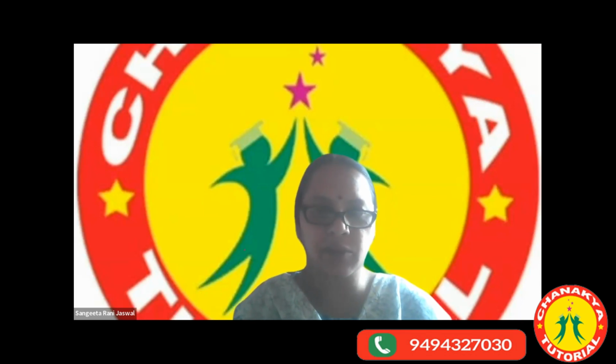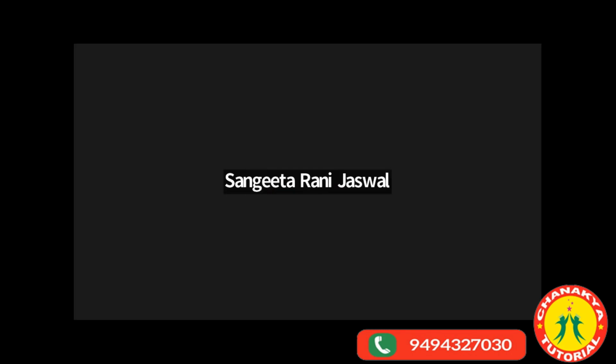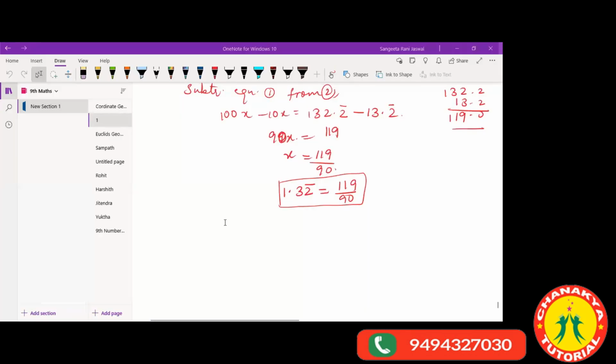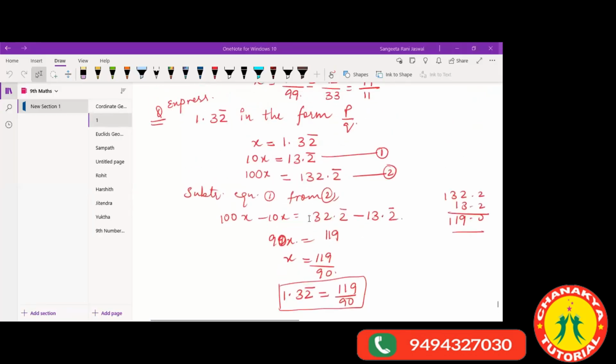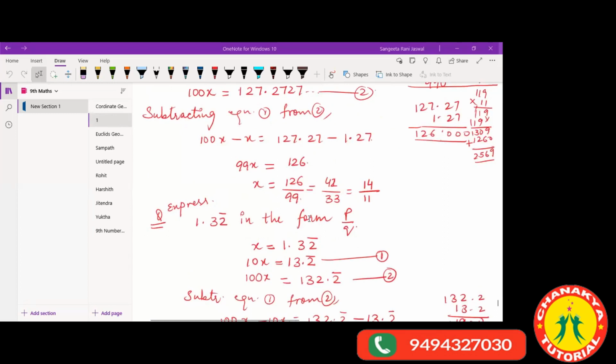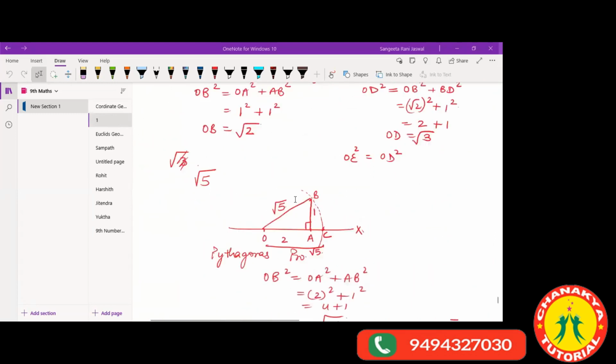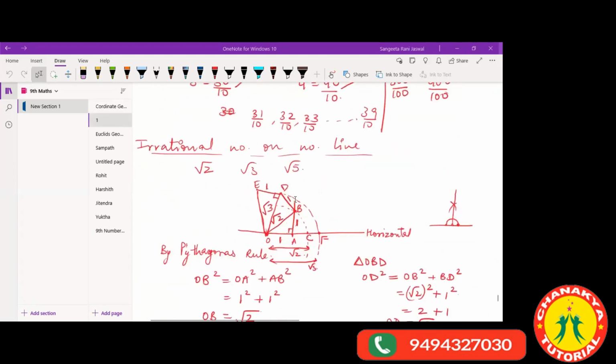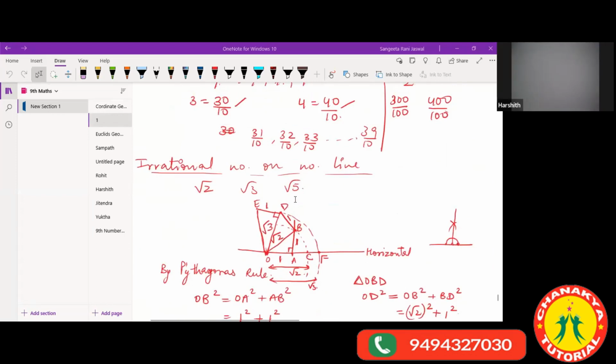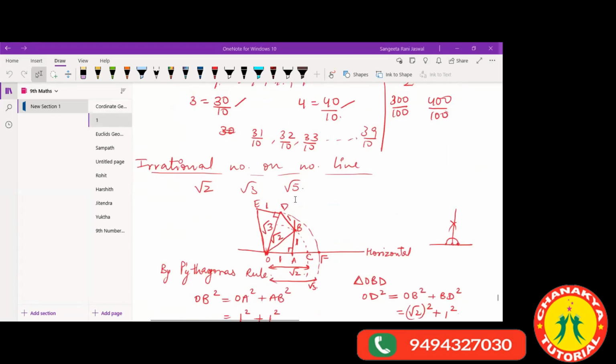Okay, so let's come back to studies. I'm sharing the screen. Let's see what we were doing yesterday. We'll continue from there. We were revising number systems. So we had done some questions on number systems, the square root spiral. I had given you some homework questions yesterday.